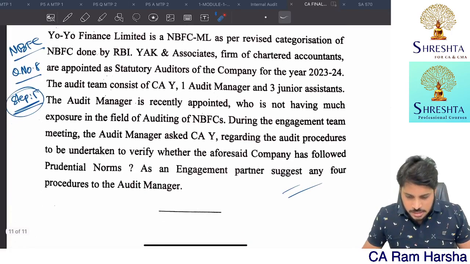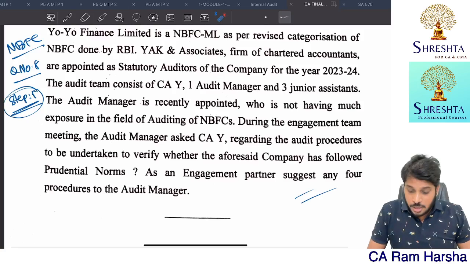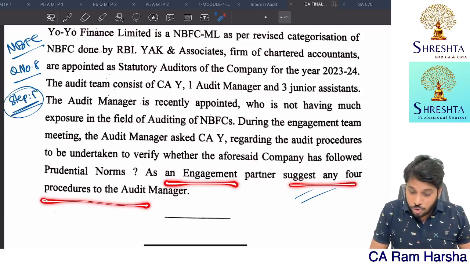Now, this is regarding how to do as an engagement partner, suggest any 4 procedures. Okay, fine.